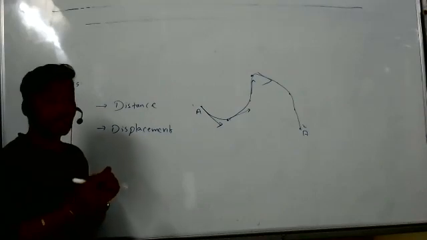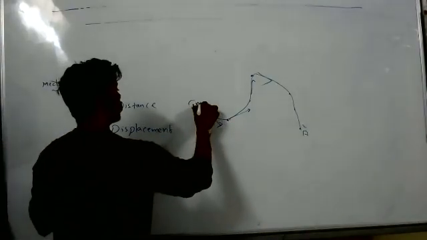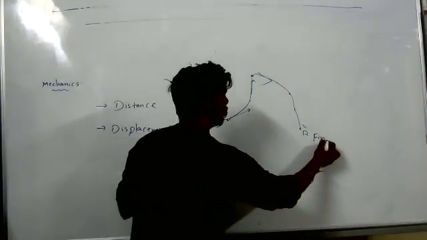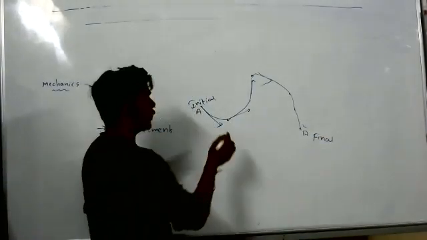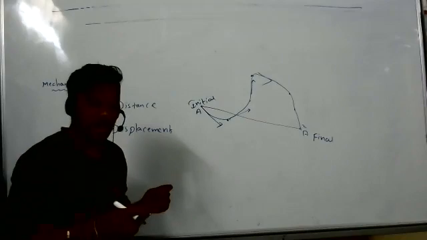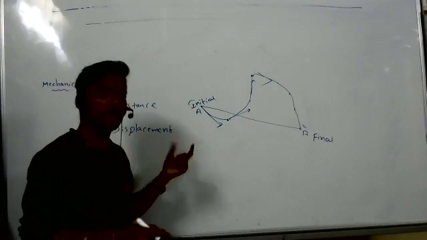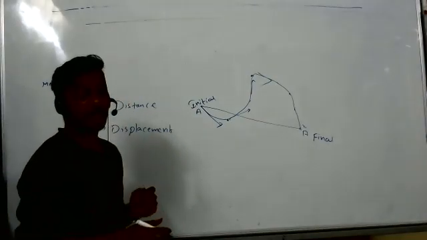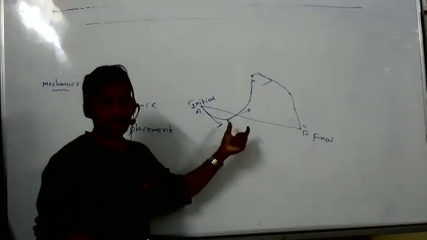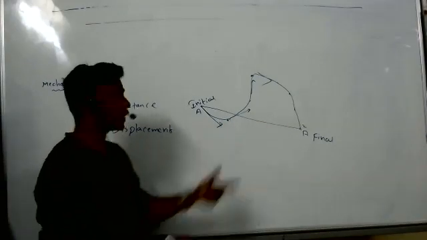We have to say it is the shortest distance between the initial position and the final position, and this is called displacement. There is no other shortest distance between these two points; there is only one shortest path.